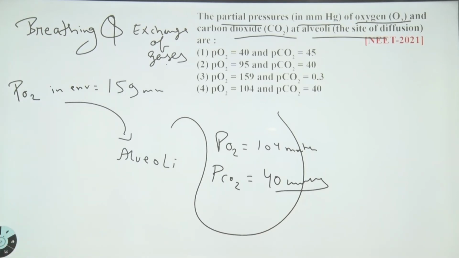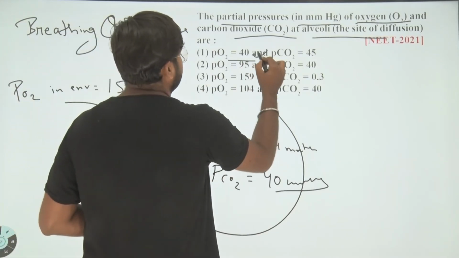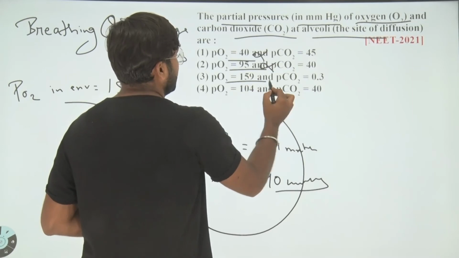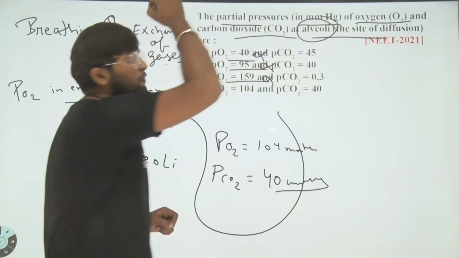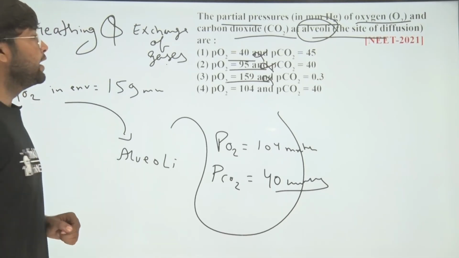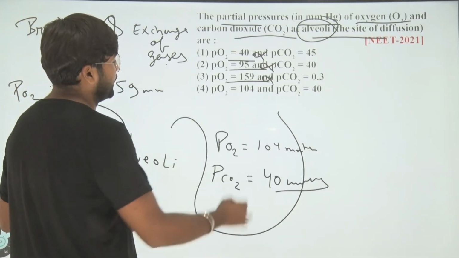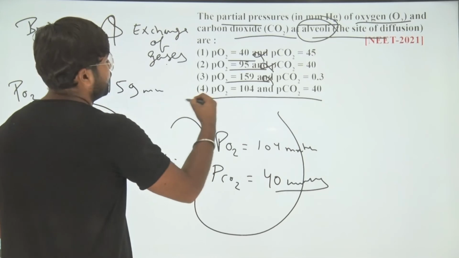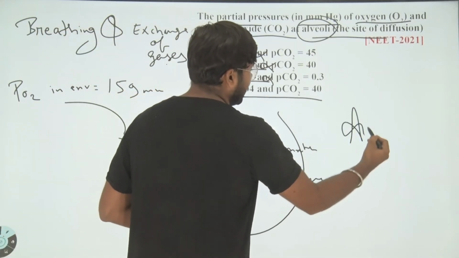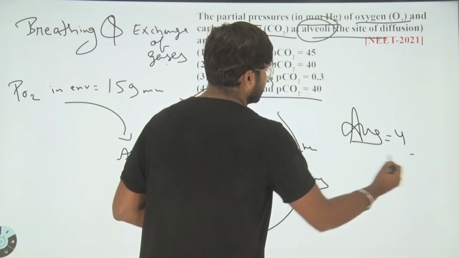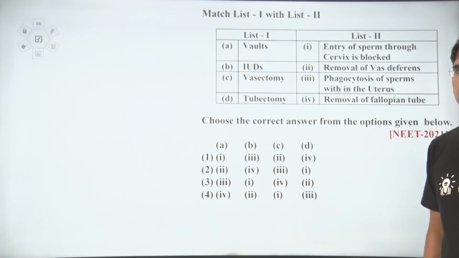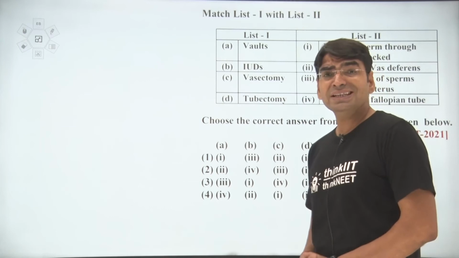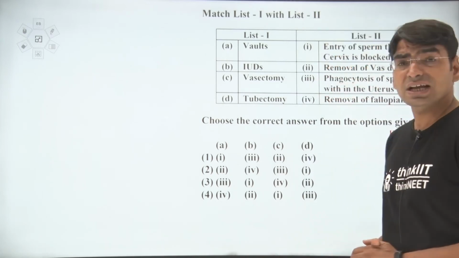So let's have a look toward the correct option. Does 40? No. 95? No. 159? No, because the question is asking about the site of diffusion at the alveoli, not at the atmosphere. So at the alveoli it is 104 and 40. So the correct answer for your question goes to the fourth one. Clear? Thank you. Next question is match list first with list second.